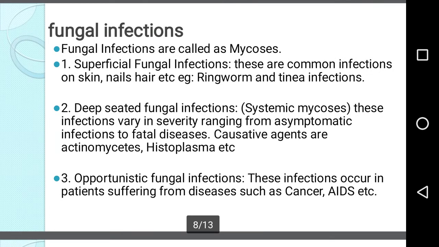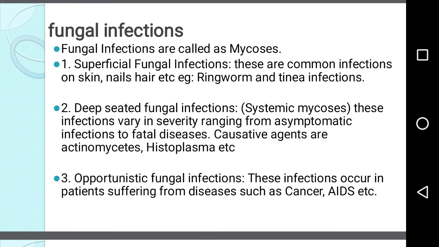Now, the next is what is the impact of fungal infection. The fungal infections are called mycosis. There are three types of fungal infection: superficial fungal infection, deep-seated fungal infection, and opportunistic fungal infection. Superficial fungal infections are common infections on the skin, nails, hairs, etc. For example, ringworm and tinea infection.